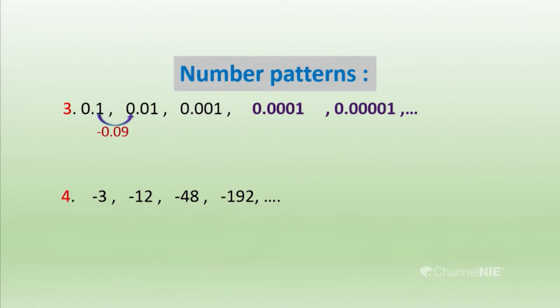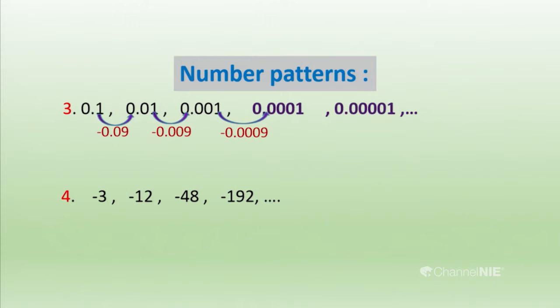It's easy. Then let us see the third term, how it is coming. To get the third term 0.01, we have to subtract 0.009 from 0.01. Like that it is continuing, but in the differences also you can see a pattern. Let us see, to take the fourth term, what is the fourth term?